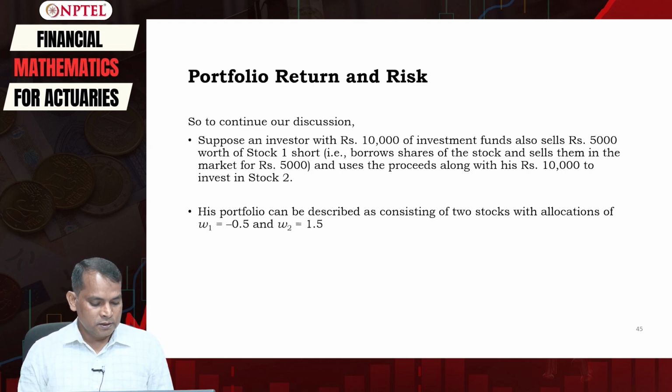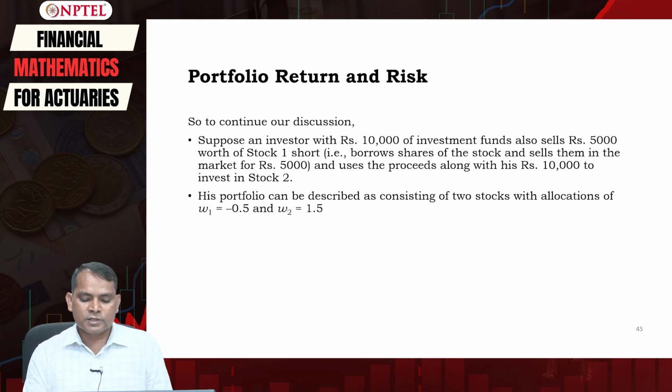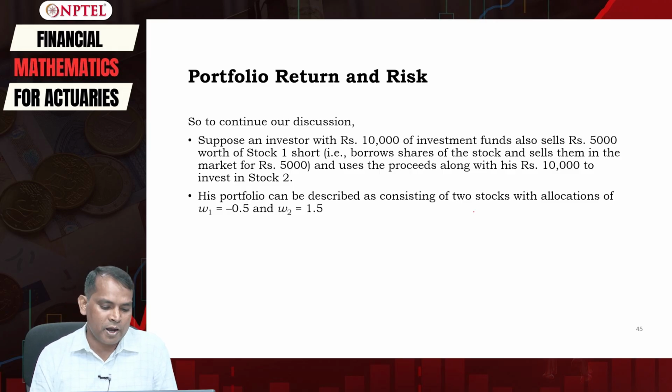So, its portfolio can be described as consisting of two stocks with allocation of W1 equal to minus 0.5 and W2 equal to 1.5.